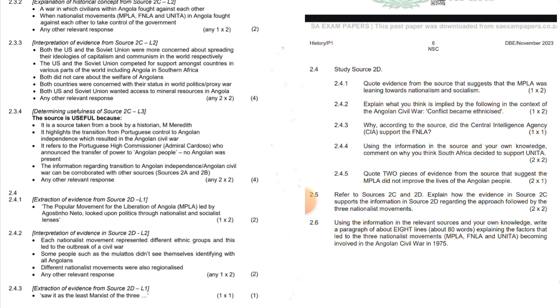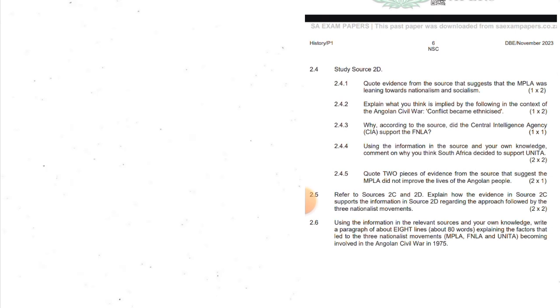2.4.4, using the information in the source and your own knowledge, comment on why you think South Africa decided to support UNITA. Why? Because UNITA was fighting the MPLA, which posed a communist threat to South Africa. The MPLA had close ties with Cuba and the Soviet Union, opponents of the capitalist South African government. The South African government wanted to have control of the region. UNITA had the support of the USA, a close ally of South Africa at the time.